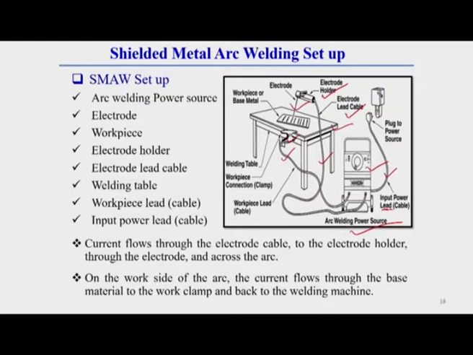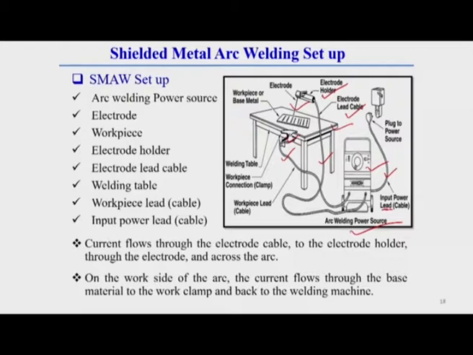So, the major components are three different cables: the input power lead cable, the electrode holder cable, then the workpiece lead cable. There is a clamp, an electrode holder and an electrode, and apart from this there is a welding table. This welding table should be metallic, because the current should conduct through this welding table also.